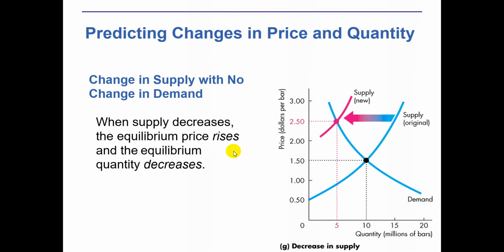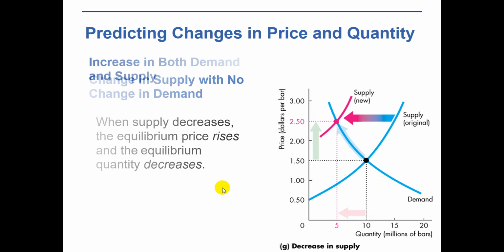the supply, then what will happen if, for any reason other than prices, supply decreases? You can see a new equilibrium here at the price of $2.5, and the quantity is 5 million bars. So definitely quantity decreases and the price increases in this case. This is the effect of price from $1.5 to $2.5, and then you can see the quantity effect from 10 million bars to 5 million bars.